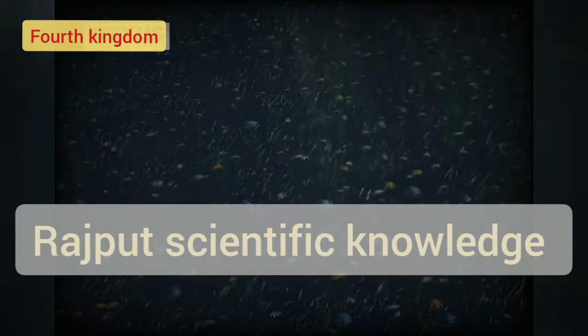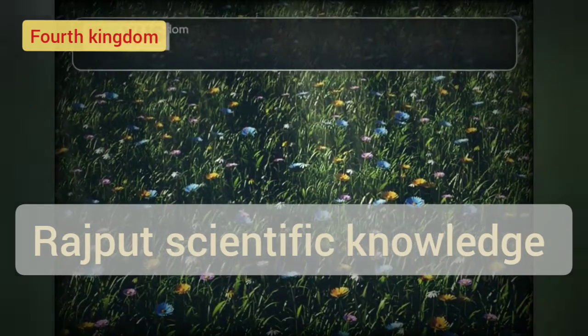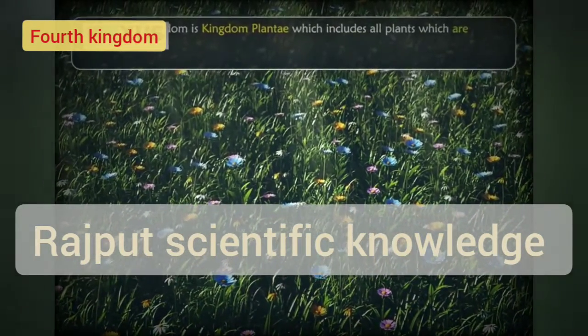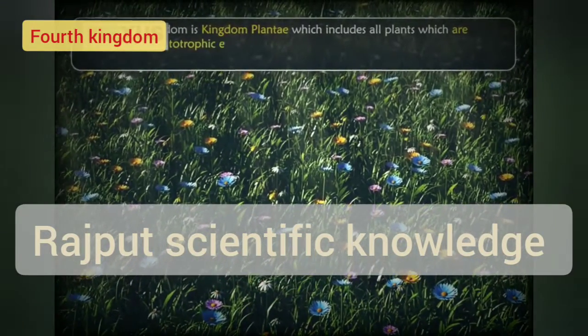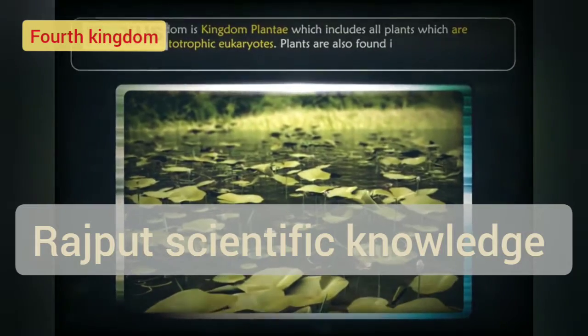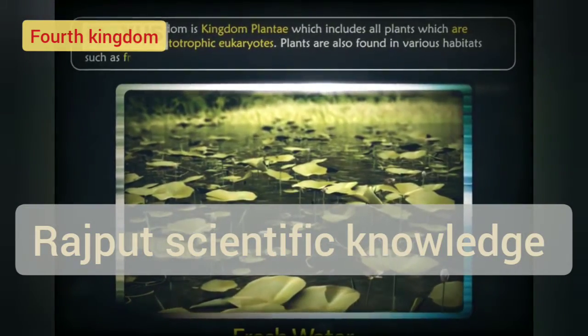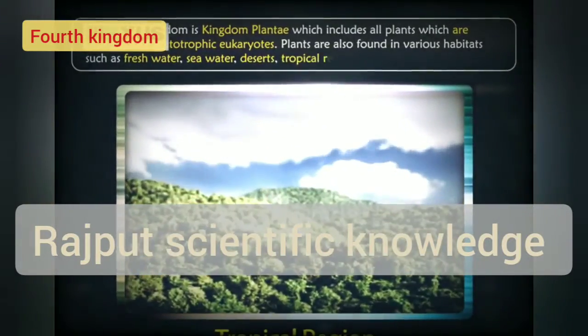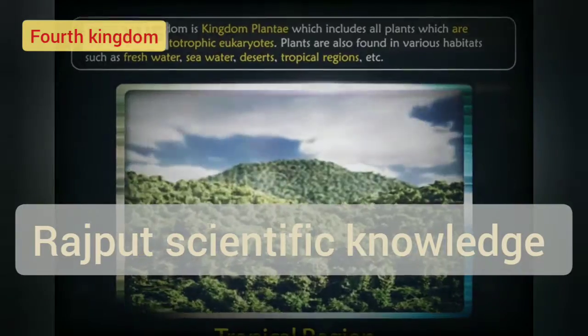Kingdom Plantae. The fourth kingdom is Kingdom Plantae, which includes all plants that are multicellular, autotrophic eukaryotes. Plants are also found in various habitats such as fresh water, sea water, deserts, tropical regions, etc.